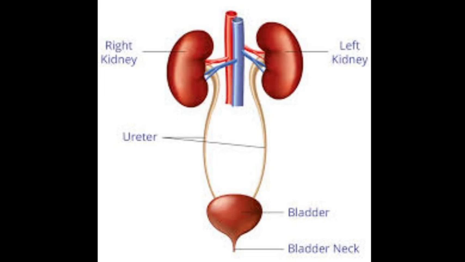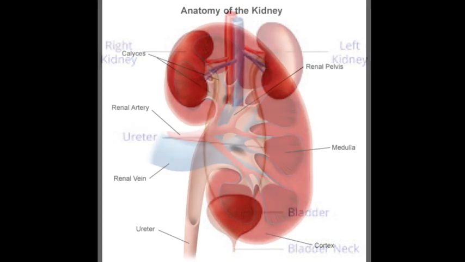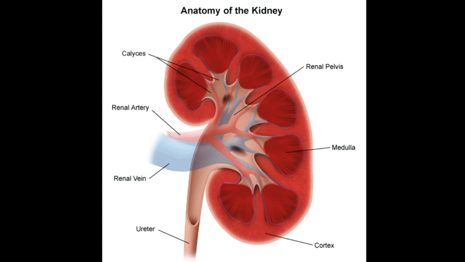The nephron has a cup-shaped bag at its upper end, which is called the Bowman capsule. The lower end of the Bowman capsule is tube-shaped. That is called the tubule, and the Bowman capsule and the tubule taken together make a nephron like this. One end of the tubule is connected to the Bowman capsule, and its other end is connected to the urine collecting duct of the kidney.